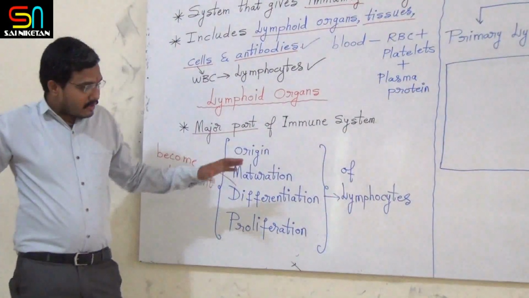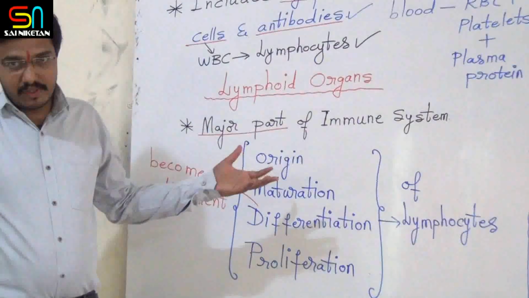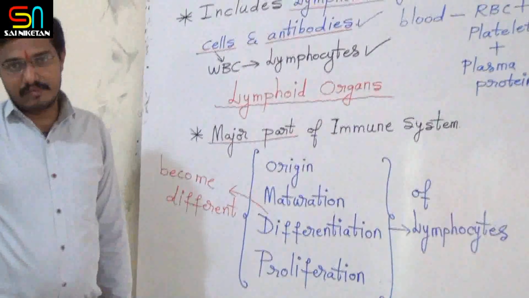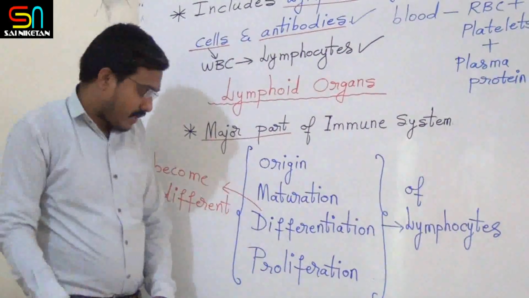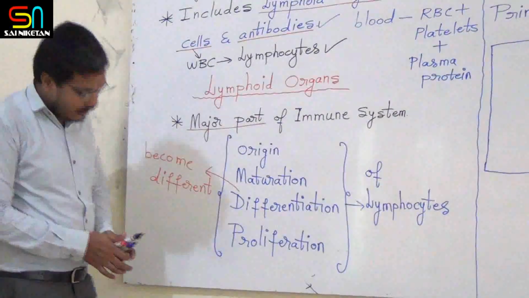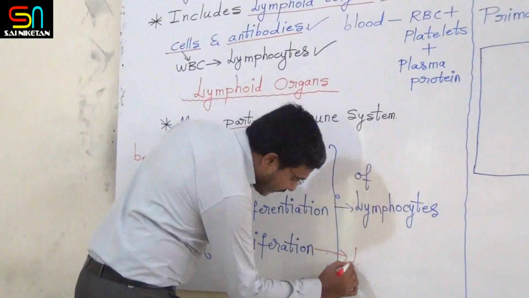This process we call differentiation. Lymphocytes become different. Then the fourth one is proliferation. In simple, proliferation means increase in number.